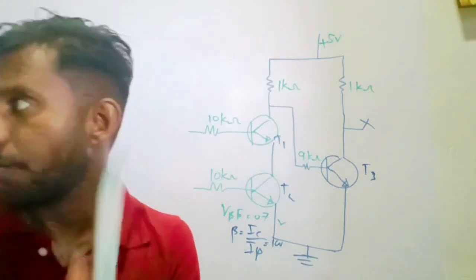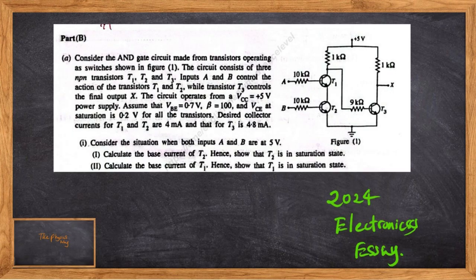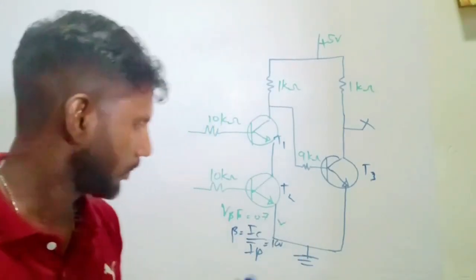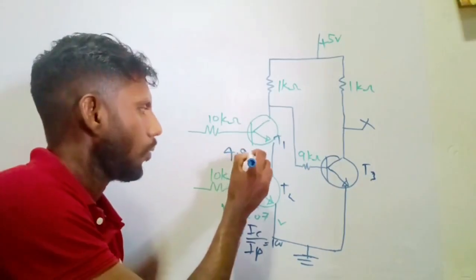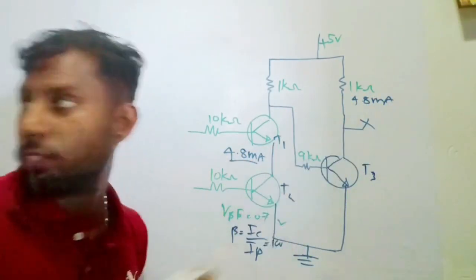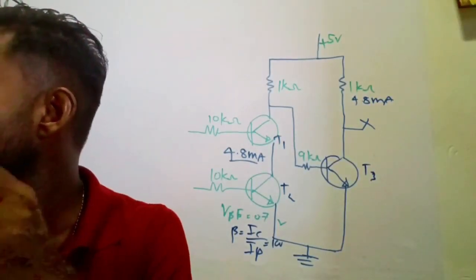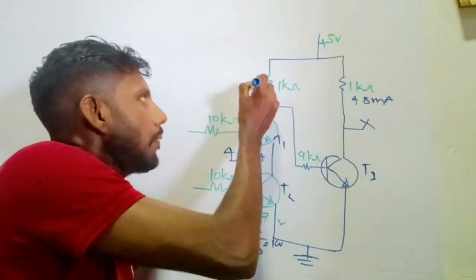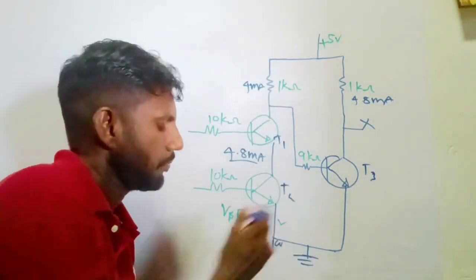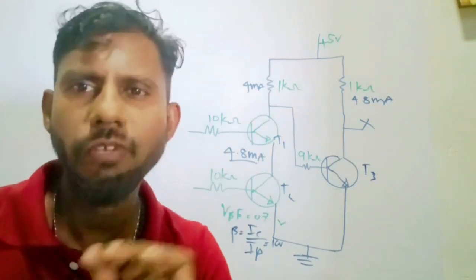Then finally they are telling the desired collector current: for T3 it is 4.8 milliamperes, and for T1 and T2 the desired current is 4 milliamperes. So these are the data that are available for us.